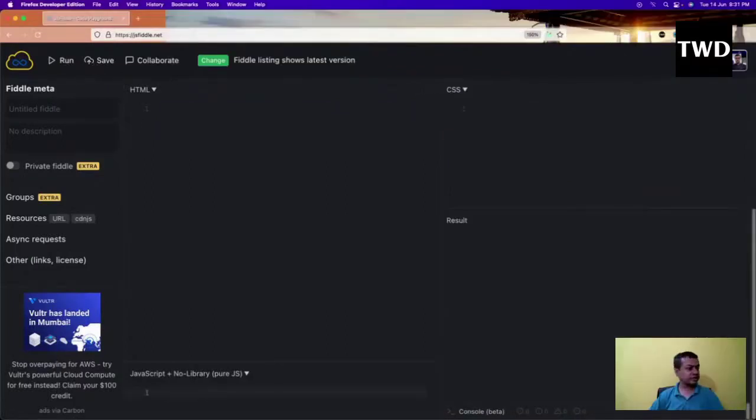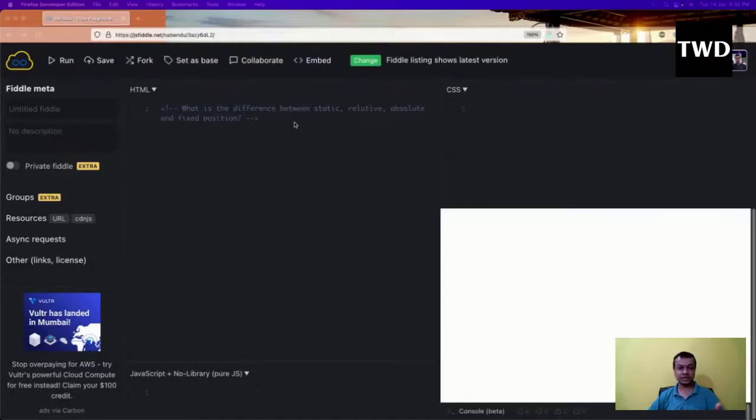We're going to continue with CSS. So what is the difference between static, relative, absolute, and position fixed? This is our question number 1 today. Okay, let's get started. So what is the difference? Static is the default for everything. Static means the natural flow, and that is known as static.